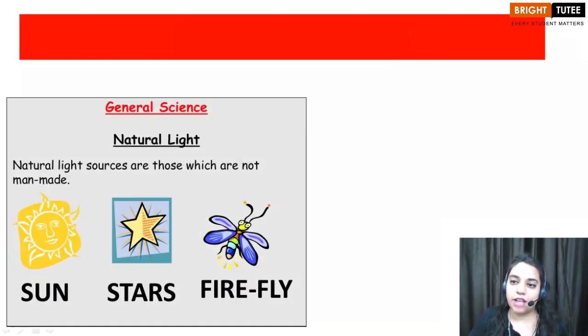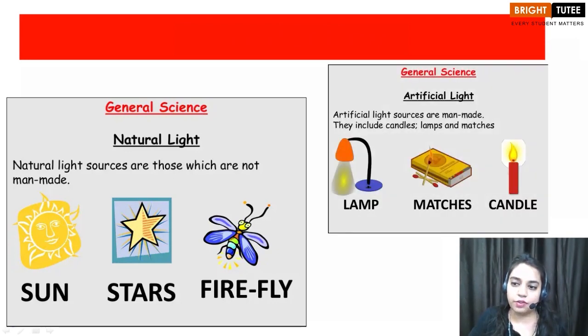One is the natural source of light, whereas the other one is the artificial source of light. The natural sources of light may be sun, moon, stars, and all these are the natural sources of light, whereas the artificial sources of light may include bulb, candle, etc. Okay children, so let us now move ahead.